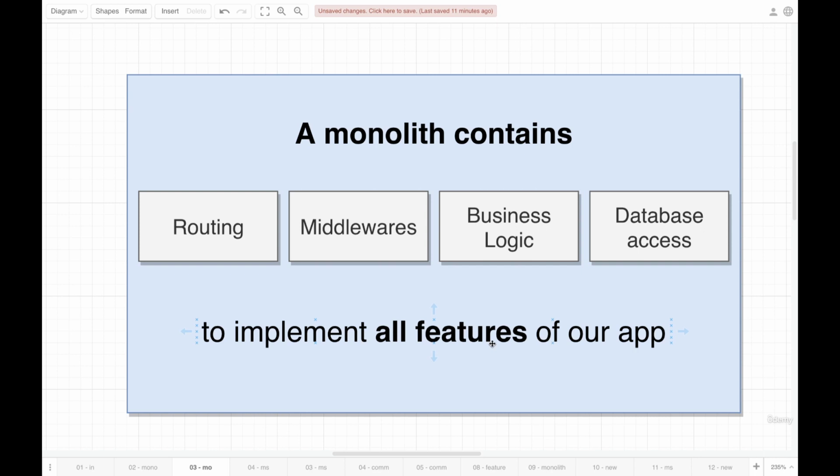So that would characterize a monolith. Let's now take this diagram right here. We're going to make one or two changes to it, and that will then summarize or characterize what microservices are all about. So here's how we would characterize microservices.